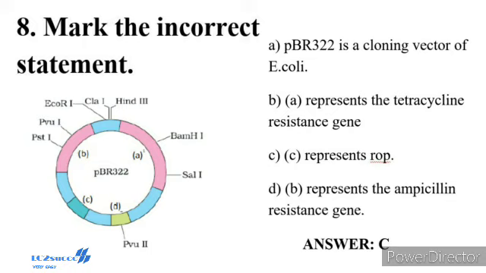The transformants growing on the ampicillin medium are transferred to the medium containing tetracycline. The recombinants will grow in the ampicillin-containing medium but not in the one containing tetracycline. But non-recombinants will grow on the medium containing both the antibiotics. So the correct answer is option C. C represents ori. In the diagram, A is tetR, tetracycline, B is ampicillin, ampR, C is ori, and D is rop.